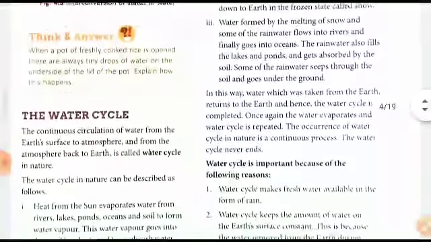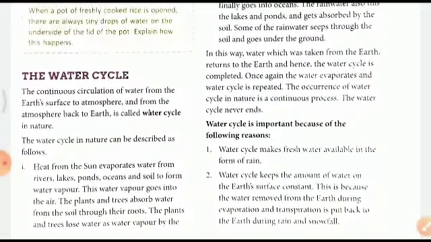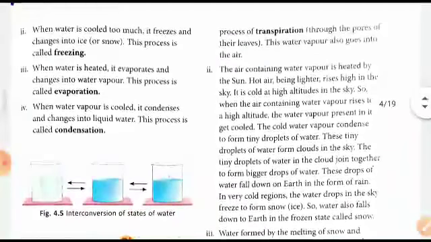Now we come to the very important aspect of water, which is the water cycle. The continuous circulation of water from Earth's surface to the atmosphere and from the atmosphere back to Earth is called the water cycle. The water cycle in nature can be described as follows: the heat from the sun evaporates the water in lakes, rivers, ponds and oceans. This water gets converted into water vapor, and the water vapor goes up into the air. Right? The plants and trees absorb water from the soil, and from the plants also it moves up as water vapor, and this process is called transpiration, right, children?